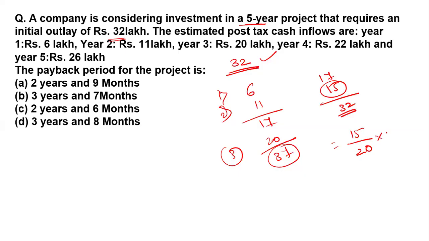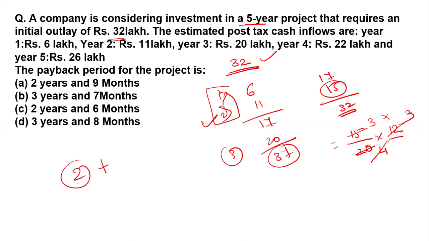20 lakh. And here what we want, we multiply with the 12 because we are calculating in months. That's why I have to multiply it. So 5 threes are 15 and 5 fours are 20, then 5 4 threes are 12, so 3 3 9. So that's why this is a 2 year. Yes, this 2 years plus this 3 threes are 9, plus 9 months. Okay, so the 2 year, this 2 year full.